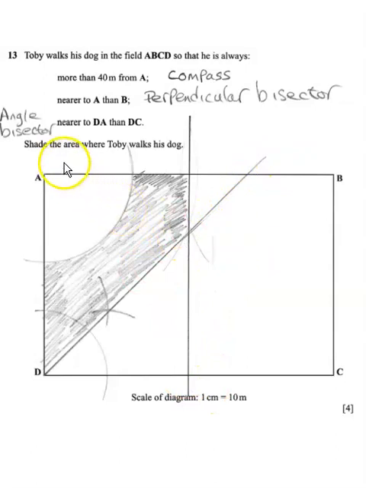Now it says shade the area where Toby walks his dog. So basically the area that we've shaped is more than 40 metres from A, nearer to A than B, and also nearer to DA than DC. So it's this one here that gets shaded.